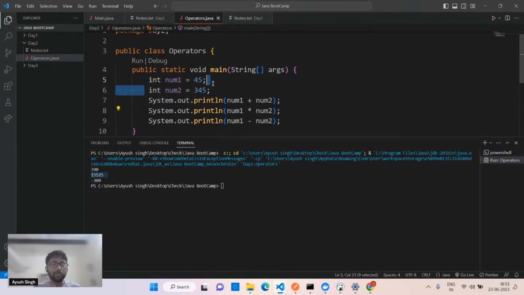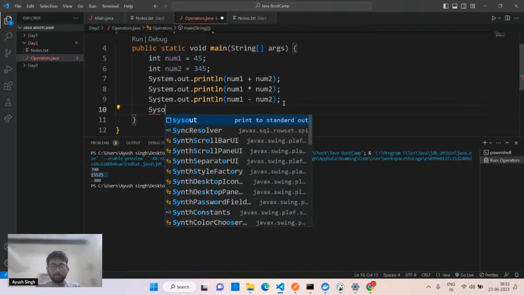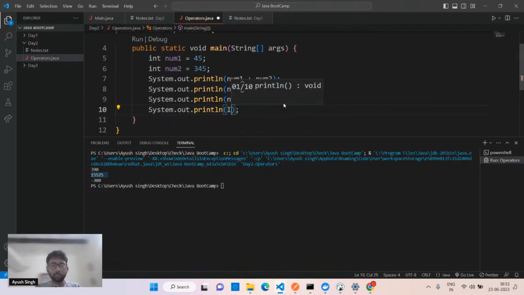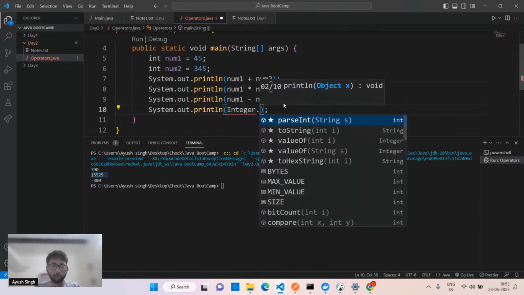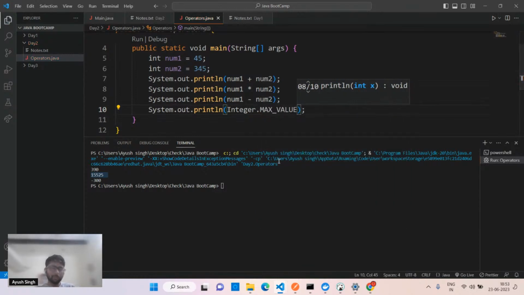Every data type has a max value. I can show you that as well. Let's suppose you have to see the maximum value of int. We use the Integer class dot max value. We have the minimum value as well, which is simply the negation, the negative of max value. That's it. So it is actually plus 2 billion and minus 2 billion, 2 to the power 32, like that. So that's the maximum value.